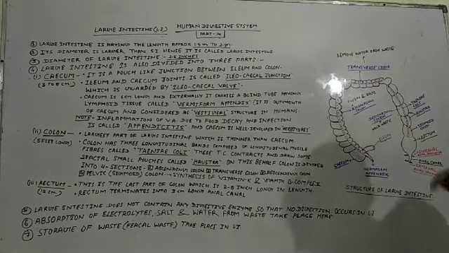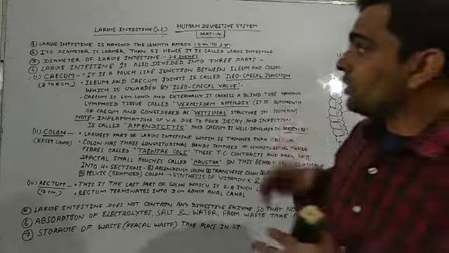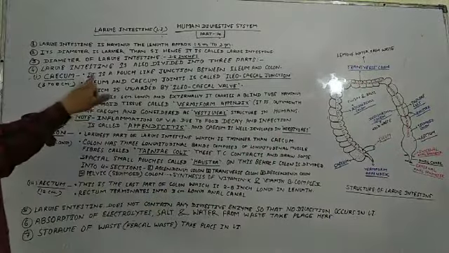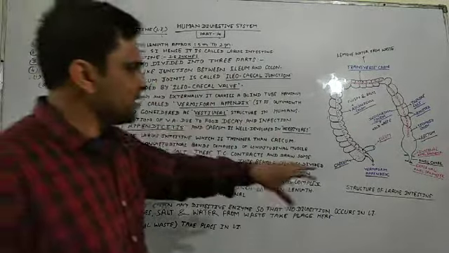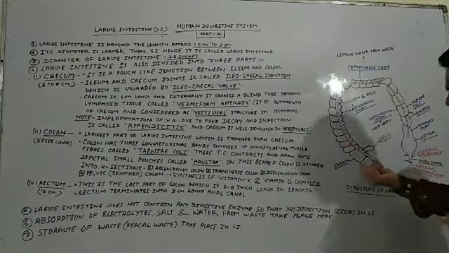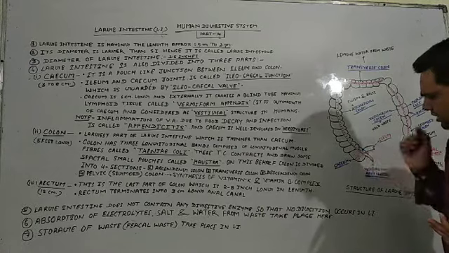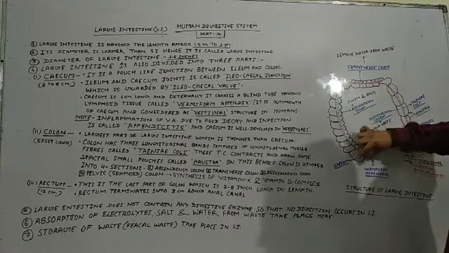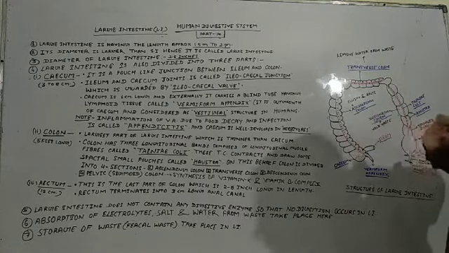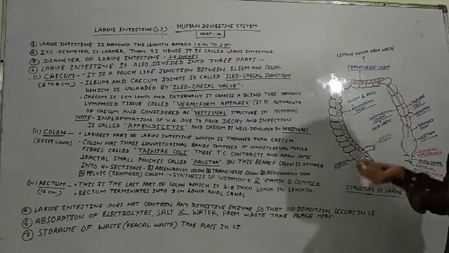Clear? And I have written here that the cecum is a pouch-like junction. You can see here that it looks just like a pouch, also in the diagram.